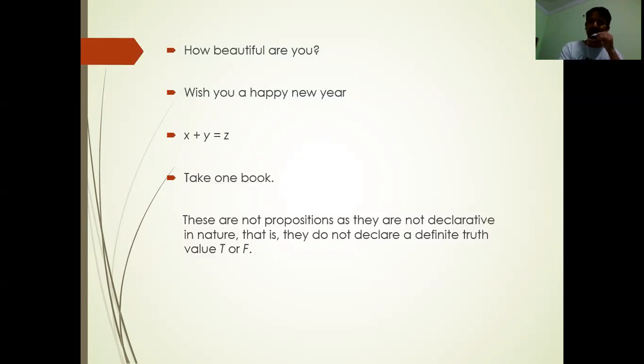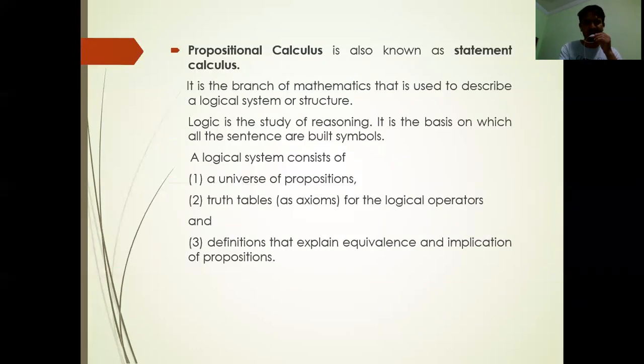In this topic, I am discussing what a statement is, as well as what truth values and truth tables are. In the next topic we'll discuss truth tables. Just now, capital T, capital F. Propositional calculus is the same. Propositional means it is nothing but a statement. So propositional calculus is also known as statement calculus.